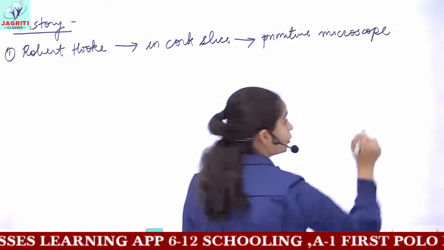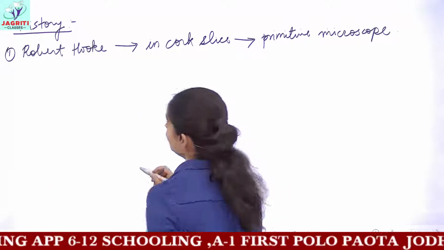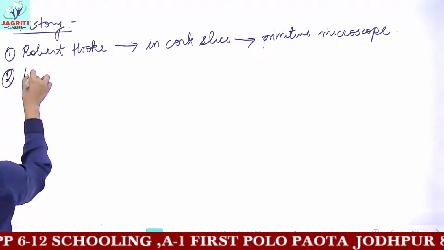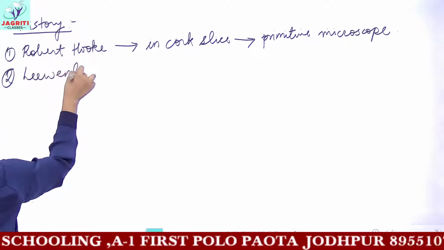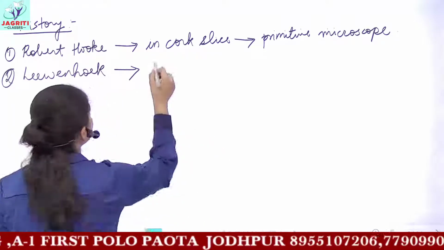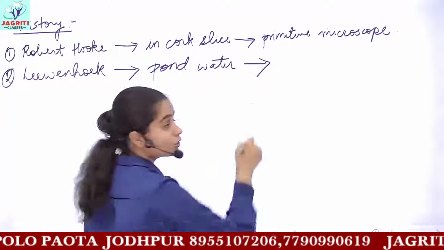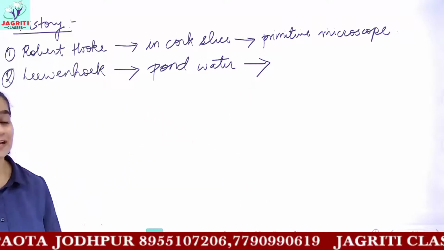So Robert Hooke firstly discovered what we mean by cells. Then next you have Leeuwenhoek. Leeuwenhoek saw cells present in pond water. So he observed a sample of pond water and saw the cells present in it.